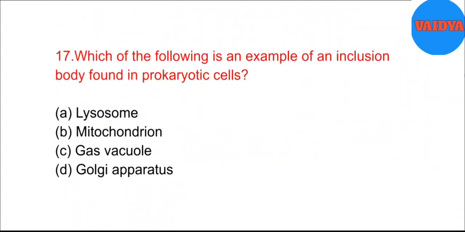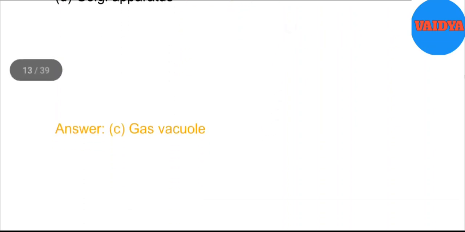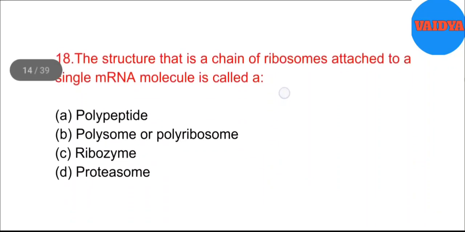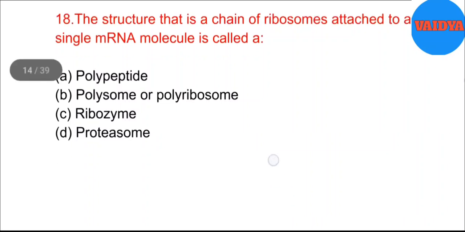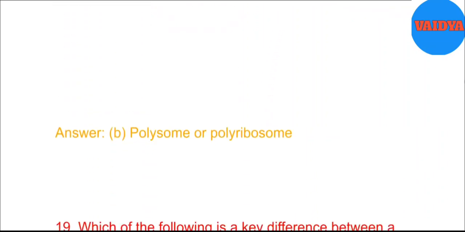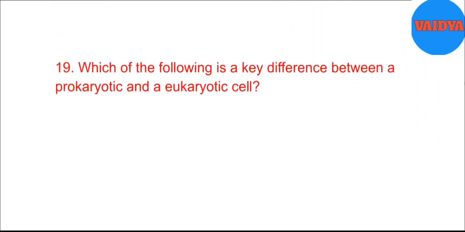17. Which of the following is an example of an inclusion body found in prokaryotic cells? A. Lysosome. B. Mitochondrion. C. Gas vacuole. D. Golgi apparatus. Answer: C. Gas vacuole. 18. The structure that is a chain of ribosomes attached to a single mRNA molecule is called A. Polypeptide. B. Polysome or polyribosome. C. Ribozyme. D. Proteasome. Answer: B. Polysome or polyribosome.